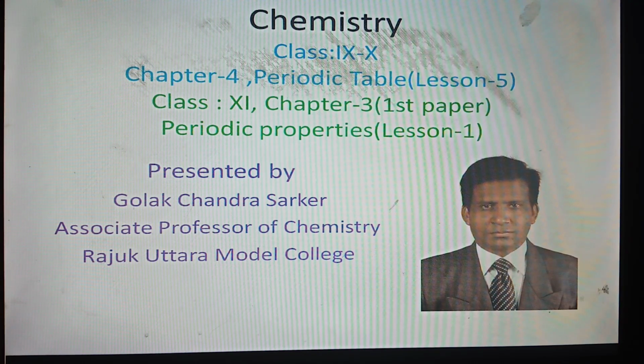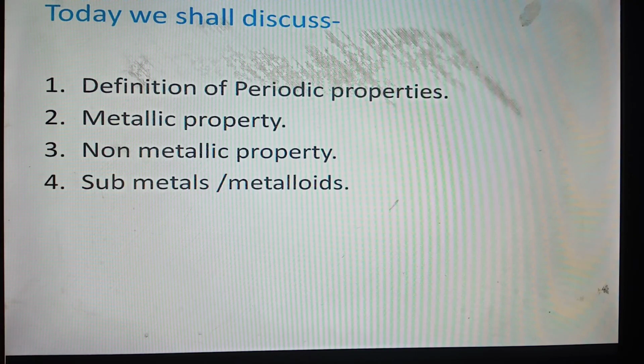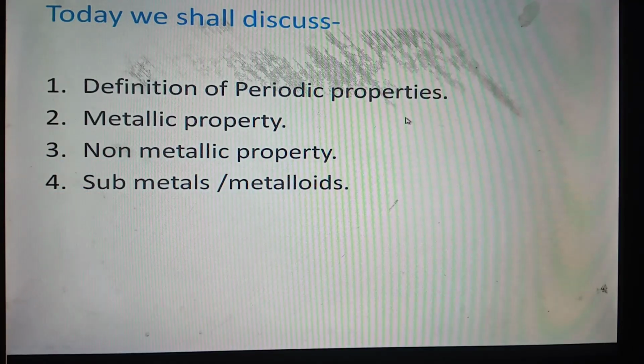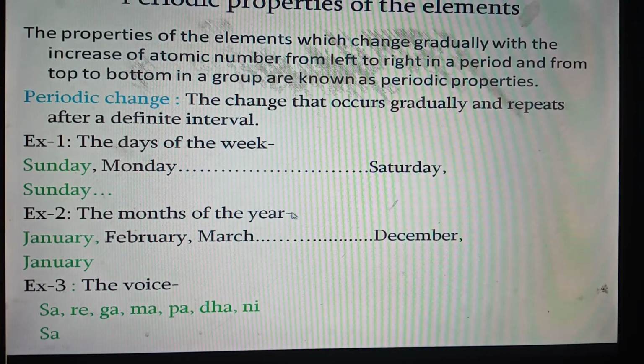So let us start. We shall discuss today at first the definition of periodic properties. Then we shall discuss metallic property, that is we shall discuss the changes of metallic properties of the elements in the periodic table. Then we shall discuss non-metallic properties and their changes. Then we shall discuss about submetals or metalloids. Let us start with the definition of periodic properties.